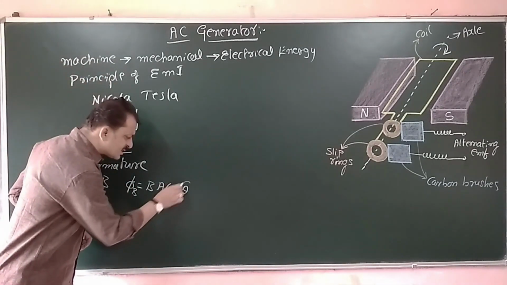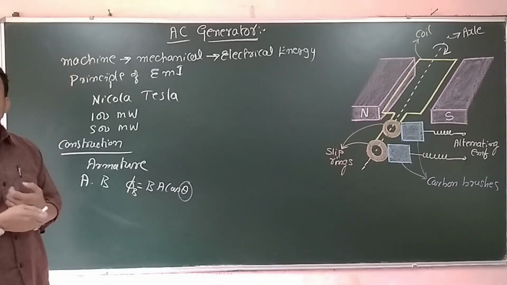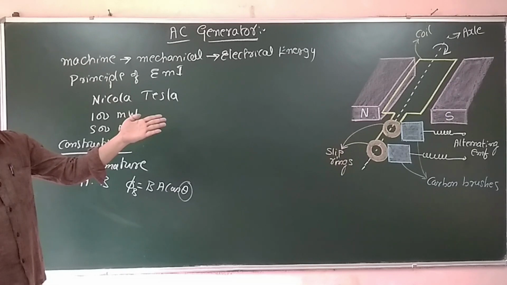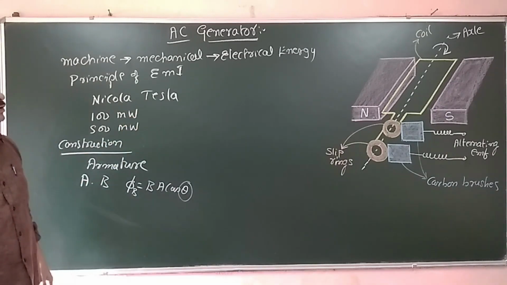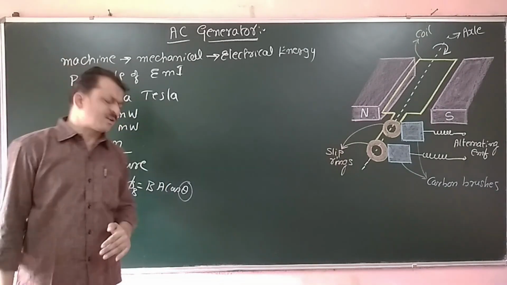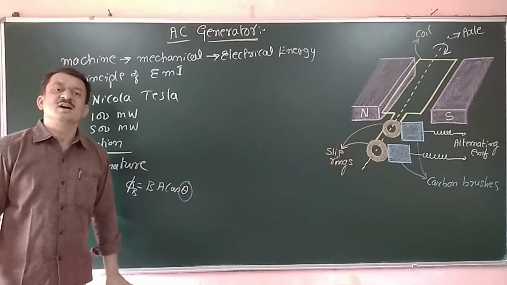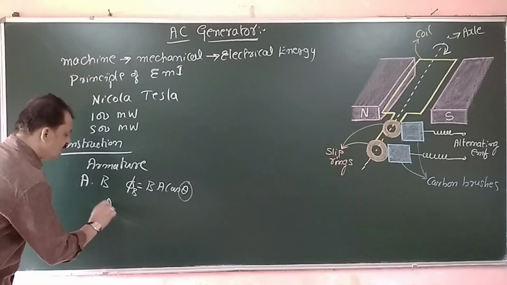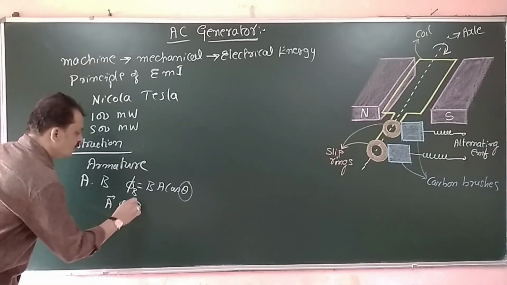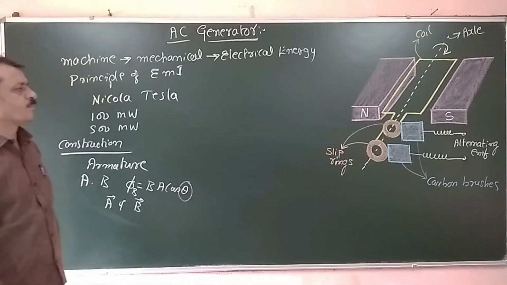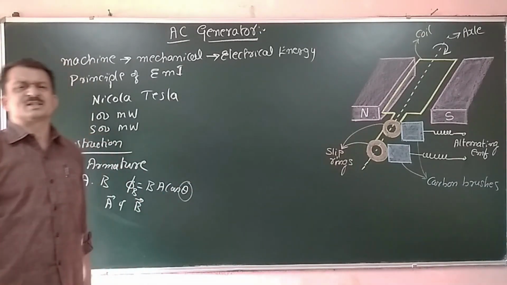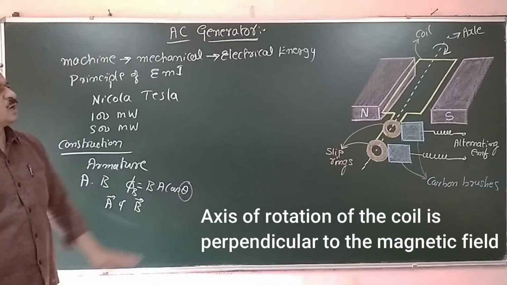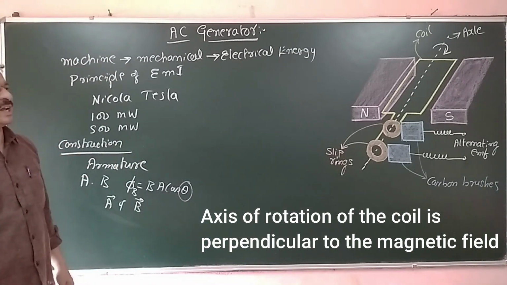Since the orientation of the coil makes a certain angle with the direction of the magnetic field, we have introduced this cos theta term. Theta is the angle between the area vector and the field vector. The coil is so placed that its plane is along the field direction.